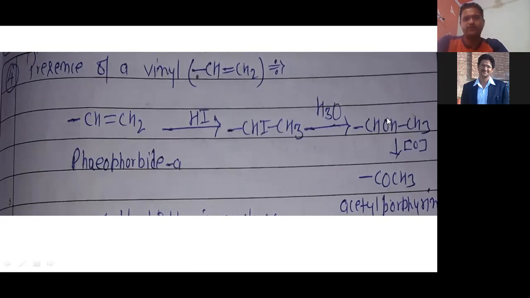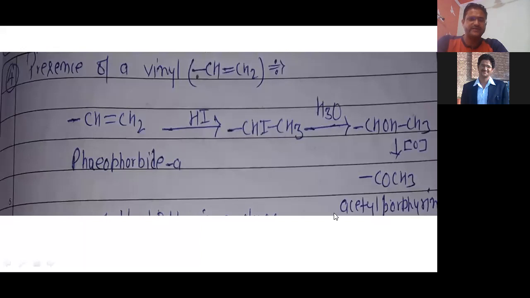I will remove OH and HI will come out, right? And then if you oxidize, because now it is a secondary alcohol, CHOH, so it is a secondary alcohol. If we oxidize a secondary alcohol, then it converts into a keto compound, right? So you can see it converts into acetyl, right? It converts into acetyl propanine, right?